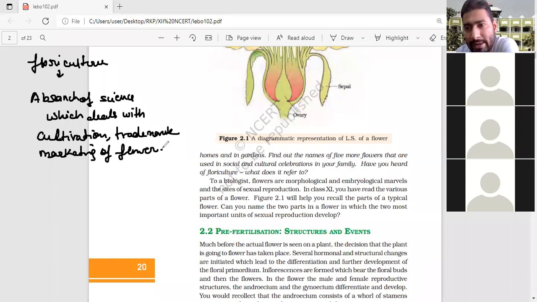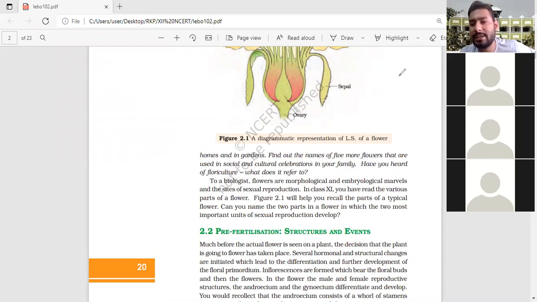If you have seen our school campus, in front of the hostel campus you see some farmers working, they are growing flowers. That person can also be known as a florist. So what is floriculture? It is the branch of science which deals with the cultivation, trading, and marketing of flowers, and it basically belongs to agriculture.